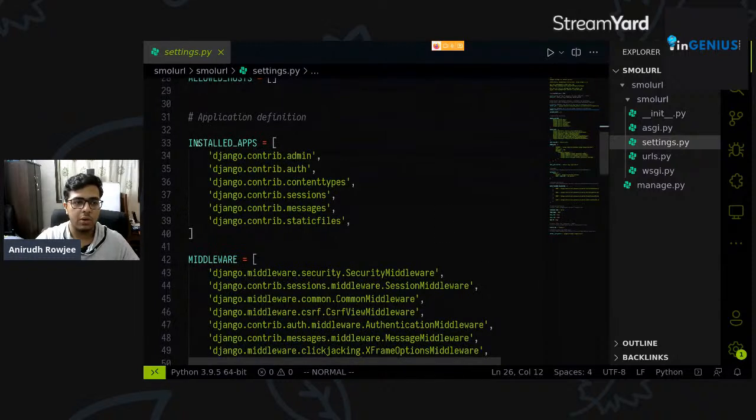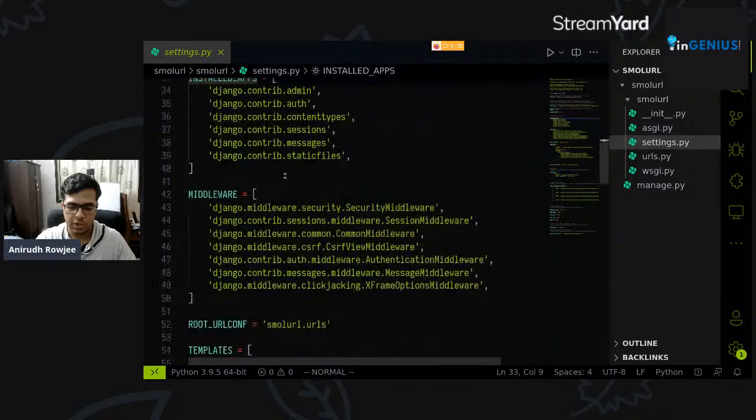You see this segment called installed apps as well. So we're just telling Django that these are all the different apps that are installed. So you see Django itself ships with a bunch of built-in apps. So there's an admin app, there's an authentication app, there's a content types app, there's a sessions app, there's a messages app, and there's a static files app. You don't have to worry too much about the file name, because typically when you're developing Django applications, these won't be as relevant to you unless you want to make some pretty significant changes. So don't worry too much about what's there. Just remember that installed apps is a place where we can tell the Django application what apps we have installed in our project.